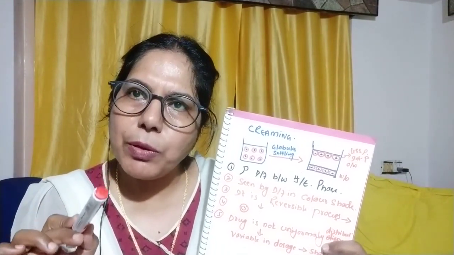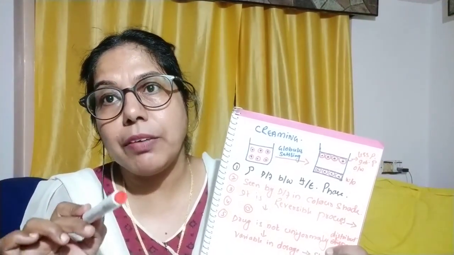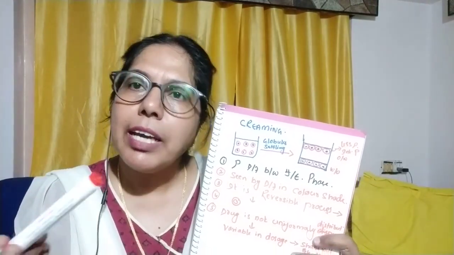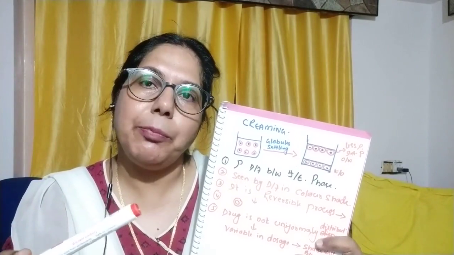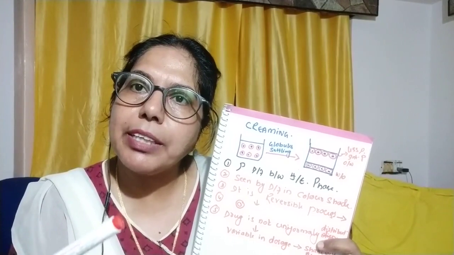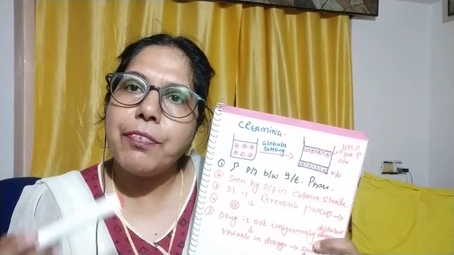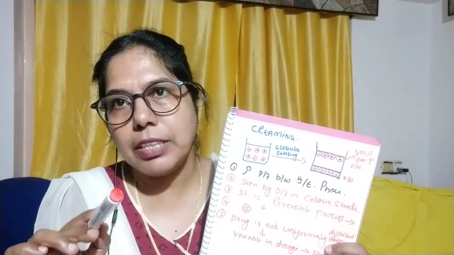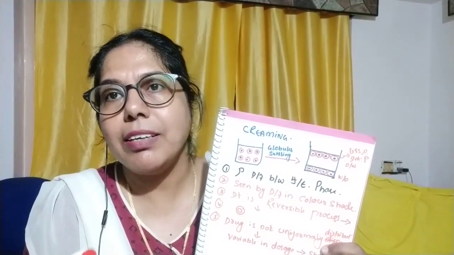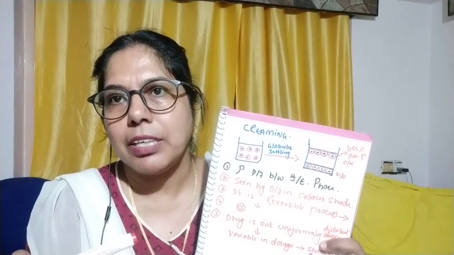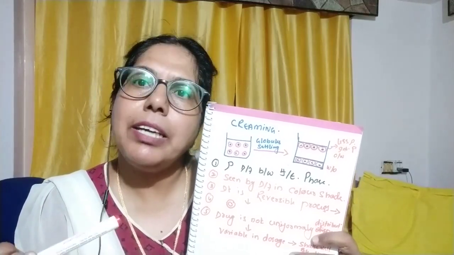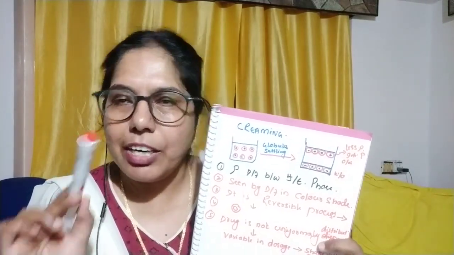The first and most important cause of creaming is the difference in density. Due to the difference in density between the internal phase and the external medium, creaming will take place. How will we come to know that creaming has taken place? By the difference in the color of the creaming layer and the emulsion, we will come to know that creaming has taken place. So this is the second point. Then the third, whether it is a reversible or irreversible process. It is a reversible process.